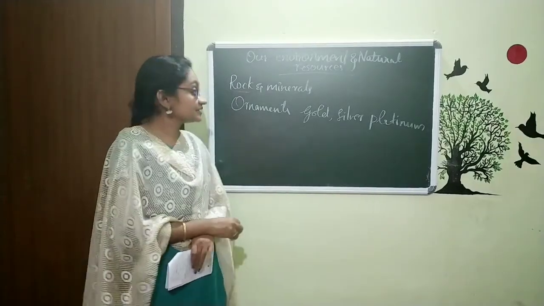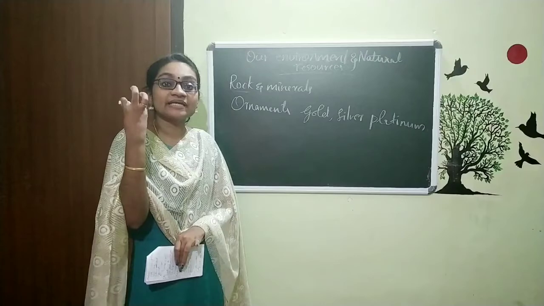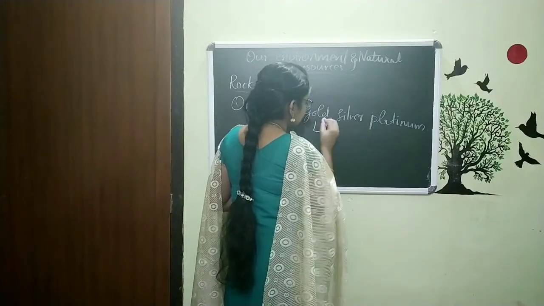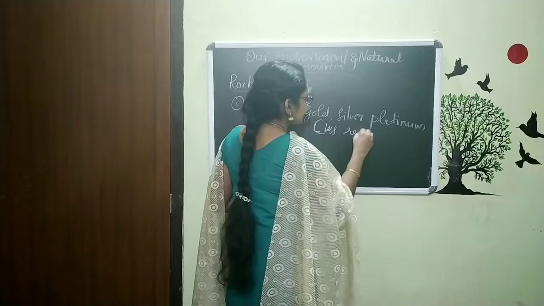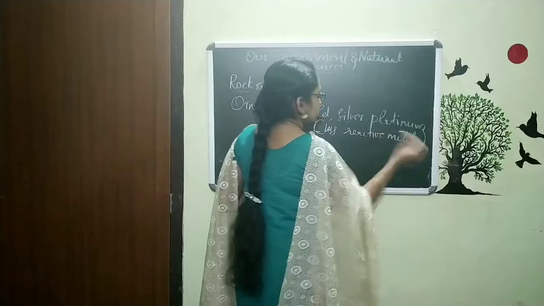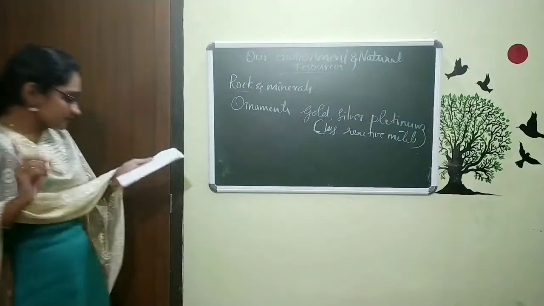The reason is this: gold, silver, platinum are very less reactive metals. So that is one of the uses.